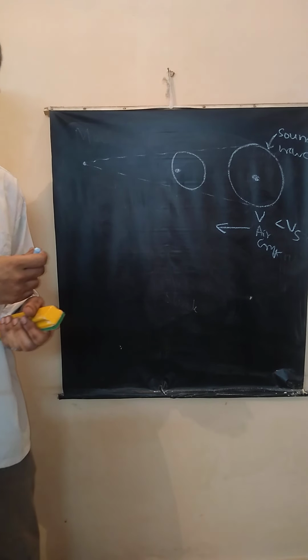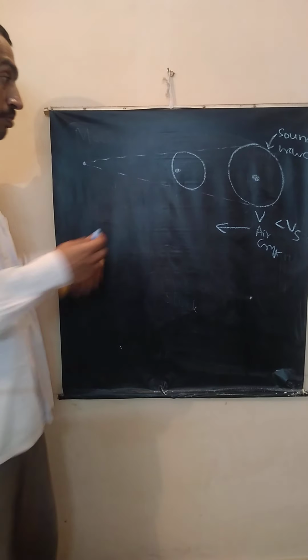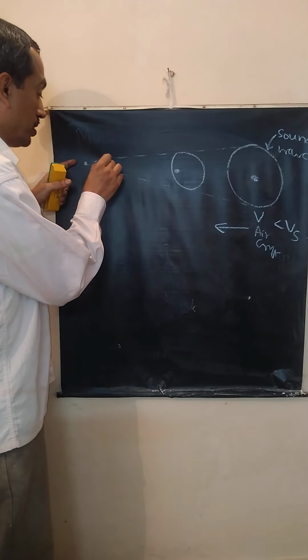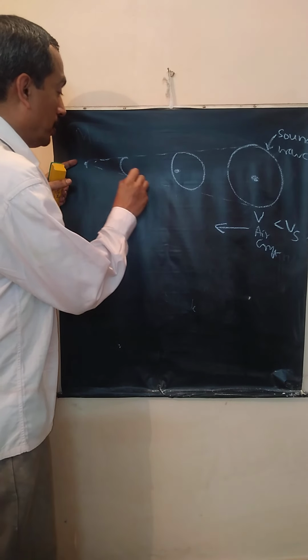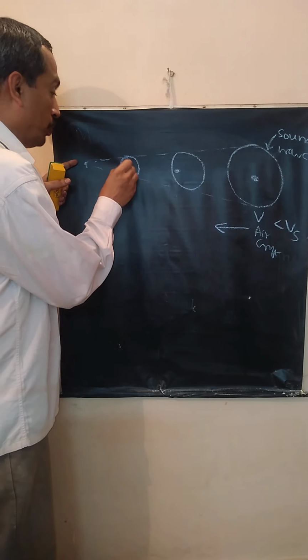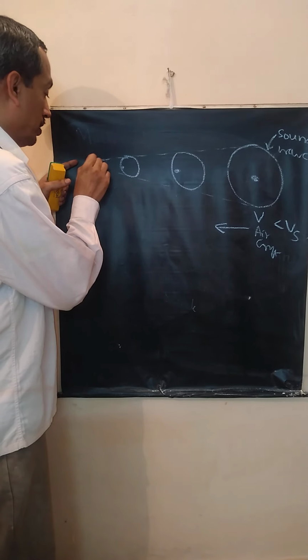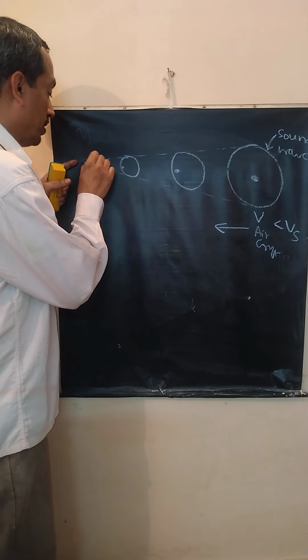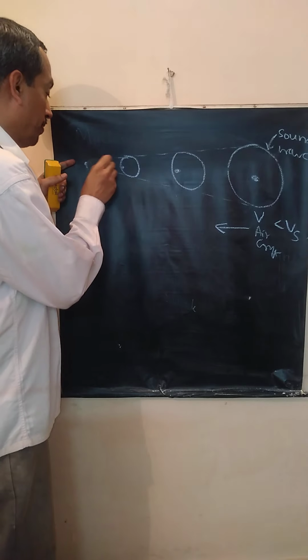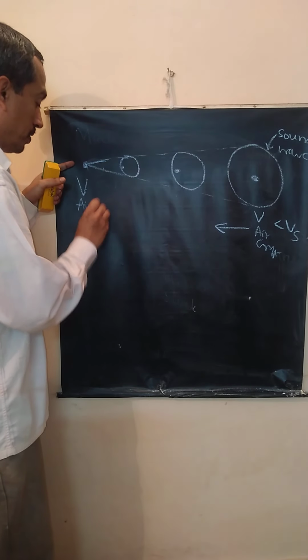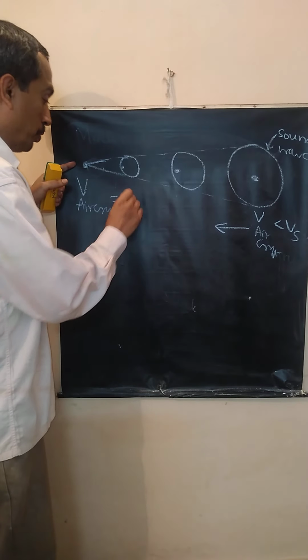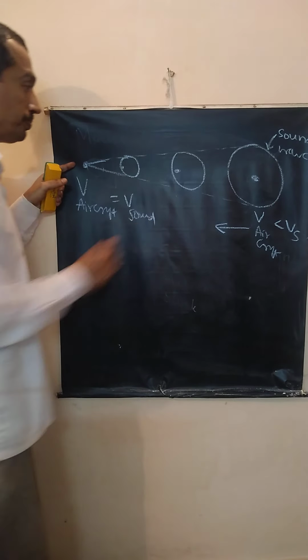Now finally, when the velocity of sound and the velocity of the aircraft become the same, you know what happens? The aircraft and the sound will coincide. Correct? Now here, the velocity of the aircraft is equal to the velocity of sound.